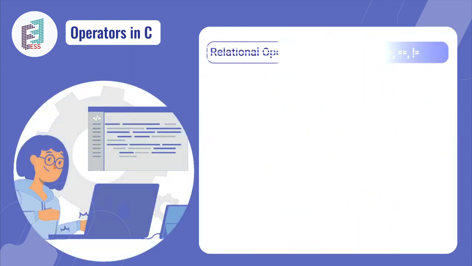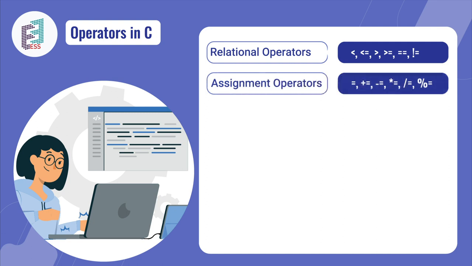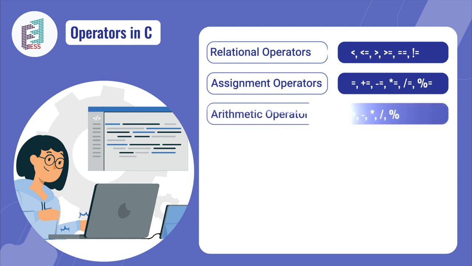In the next slide, we'll be learning about the operators in C, which are relational operators: greater than or equal to, less than or equal to, and not equal to. The next one is assignment operators: equal to, plus assign, minus assign, multiply assign, divide assign, and modulus assign.